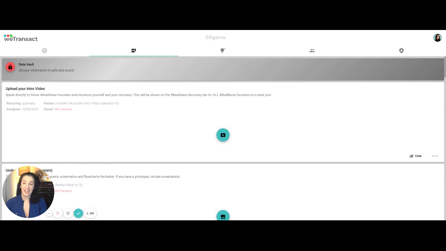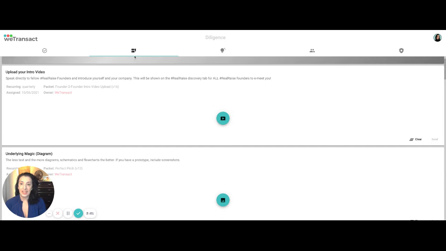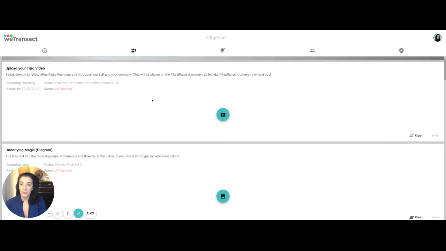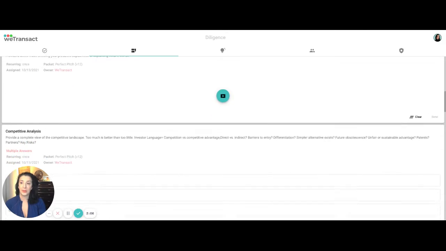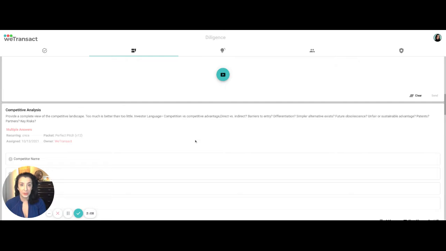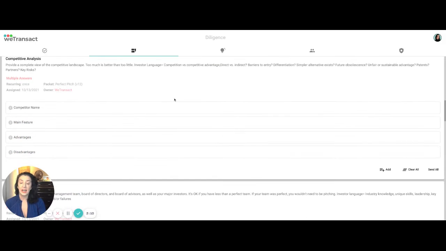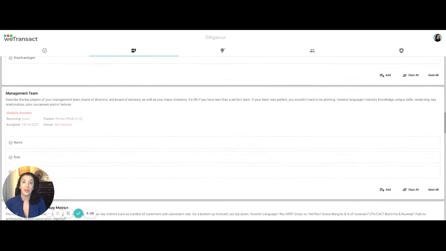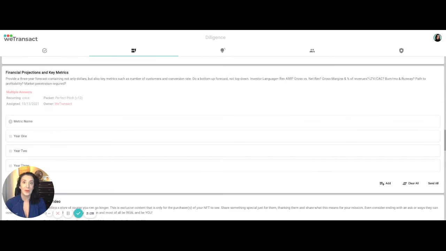The next tab is our Diligence tab. You'll be answering questions, uploading videos. The more information that you upload and answer here, the better your resources and your opportunities will become. On many levels, this is where our AI starts to connect you with more opportunities. This is also where us as a team and human beings will recognize what the needs are of the community in real time and be able to go out and get those great allies to support us.